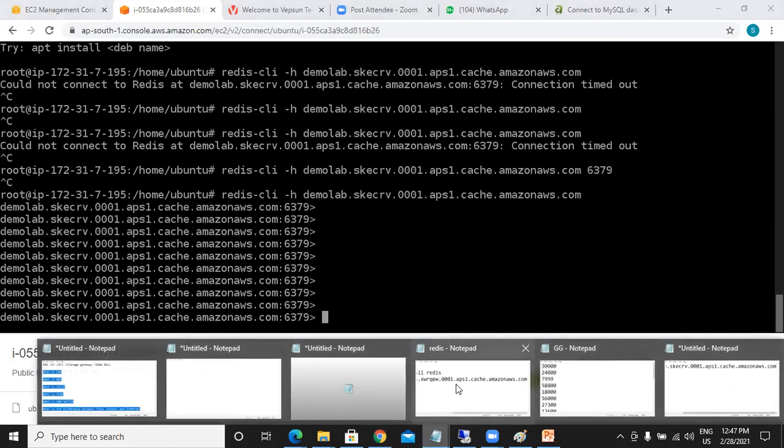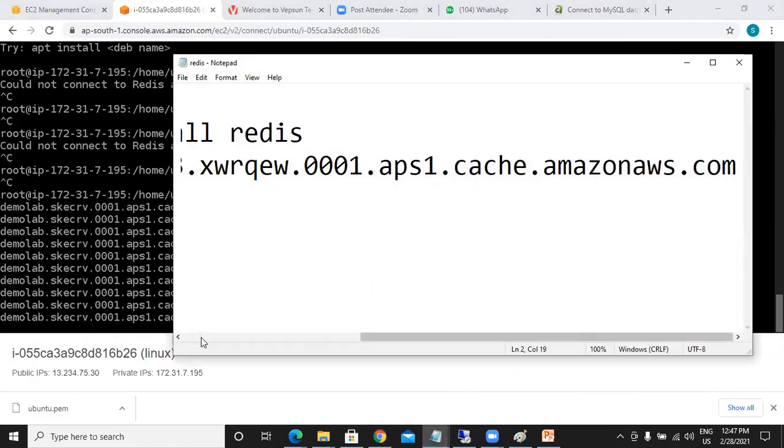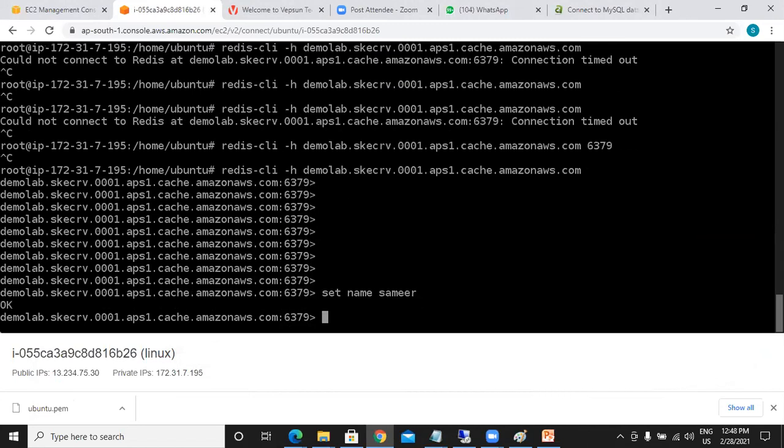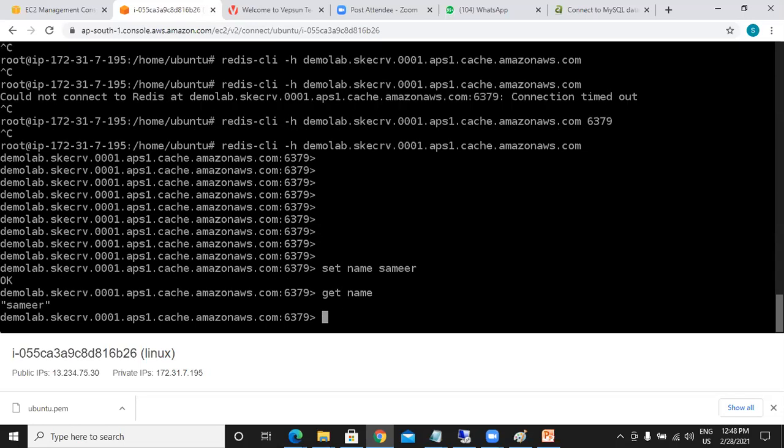Now you can go here. You can see, you can define the name. Your developer who wants to write the queries and integrate, he can do it. Get name Samir. Okay, so like this you can write the queries. So you can see, right, it got connected.